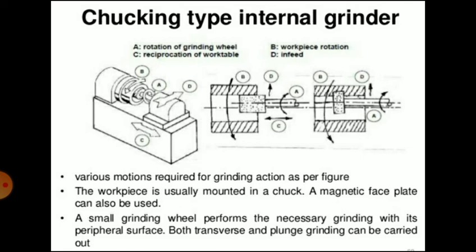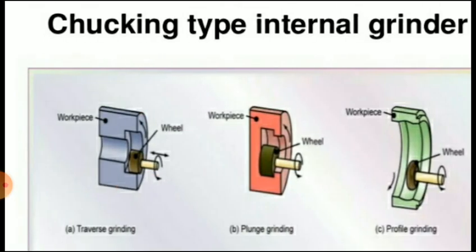So the grinding wheel is carried in a grinding head. In another design of machine, the grinding wheel is rotated in a fixed position while the workpiece is slowly rotated and traversed back and forth. So this is the chucking type. So these are the diagrams, that is plunge grinding, profile grinding, traverse grinding according to the different movements.